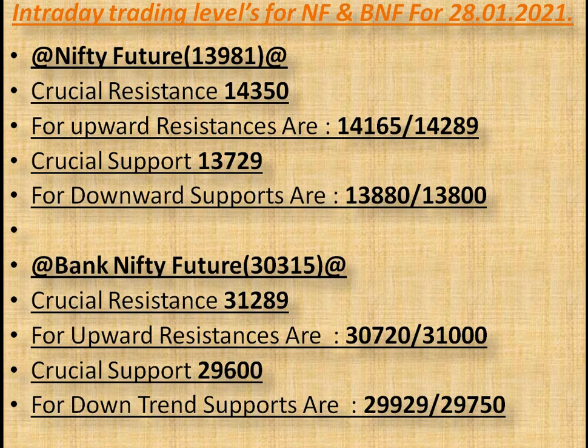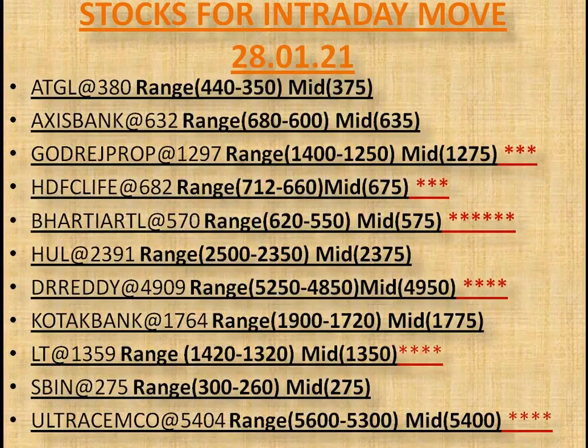As per my exploration, there are some intraday trading stocks with trading range and midpoint. So what is the trading range and what is the midpoint? If a stock sustains above its midpoint and it increases volume with price, then the upper range denotes its higher resistance to achieve with support of the midpoint. Similarly, if a stock sustains below its midpoint with increased volume, then the lower range denotes its reversal support with resistance at the midpoint.